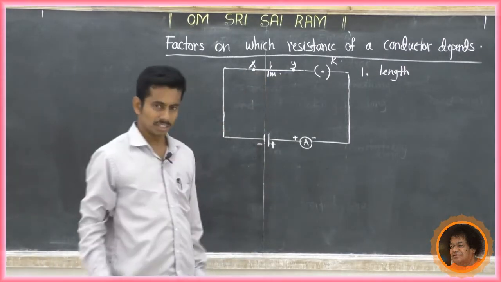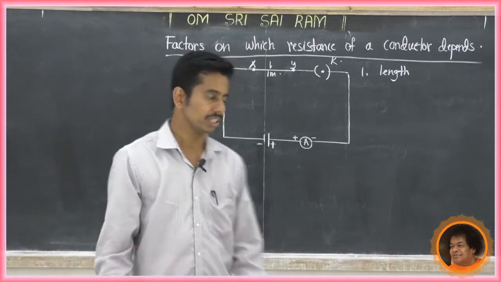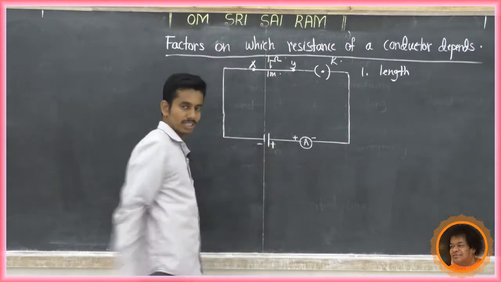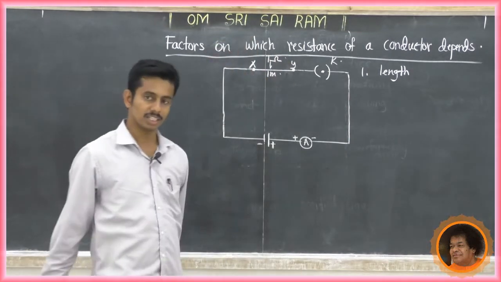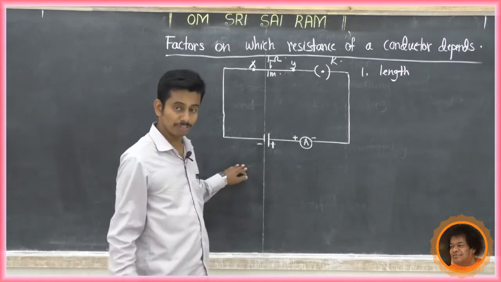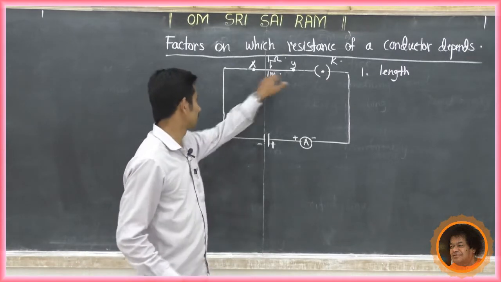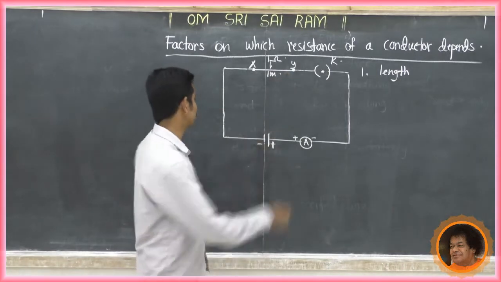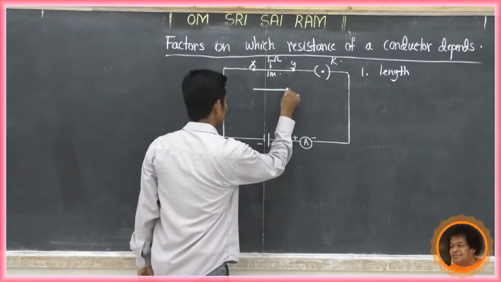Every conductor has resistance. This nichrome wire, its resistance is 1 ohm. What is the resistance of this XY conductor? It is 1 ohm. If I double the length of that nichrome wire, but the thickness is the same, now I replace it with a nichrome wire whose length is 2 meters.